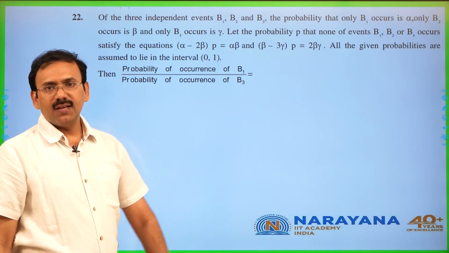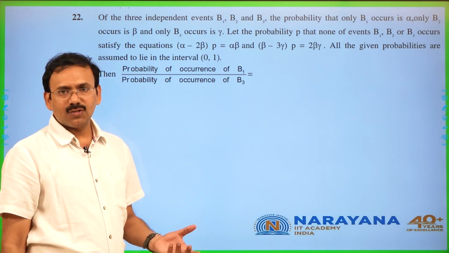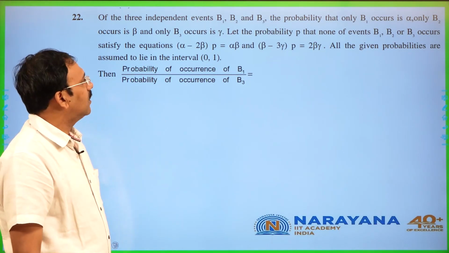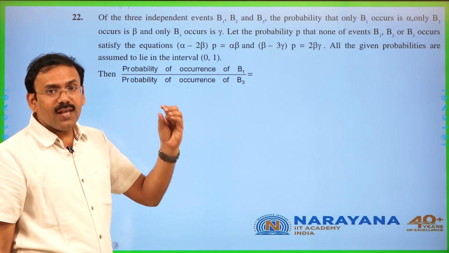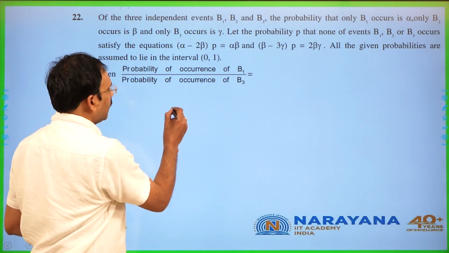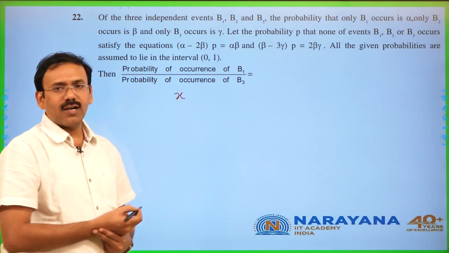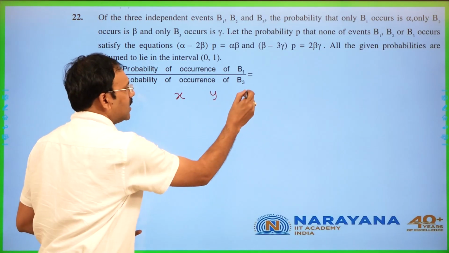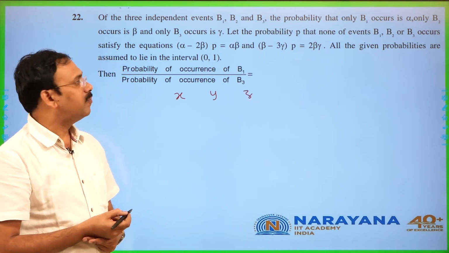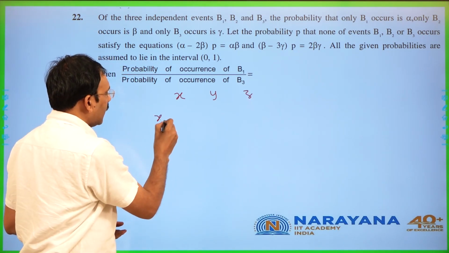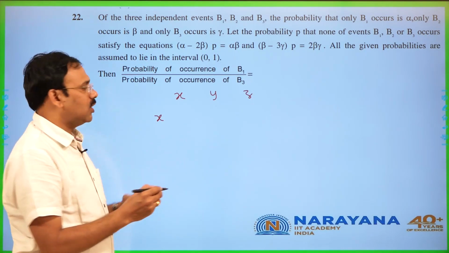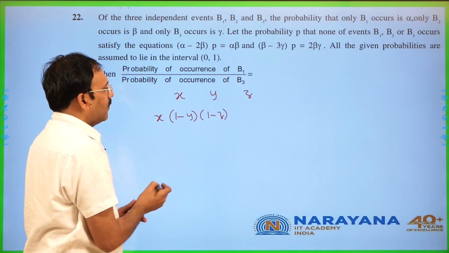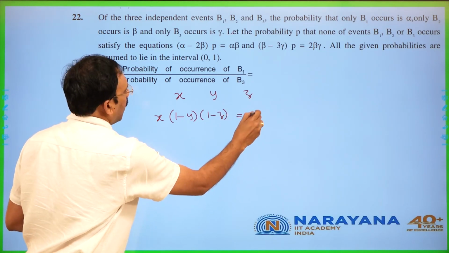The next one is a probability related question, a previous advanced question. There are 3 independent events B1, B2, B3. Suppose X is the probability of occurrence of B1, Y is the probability of occurrence of B2, Z is the probability of occurrence of B3. Now only B1 occurs means X into (1 minus Y) into (1 minus Z) is given as alpha.